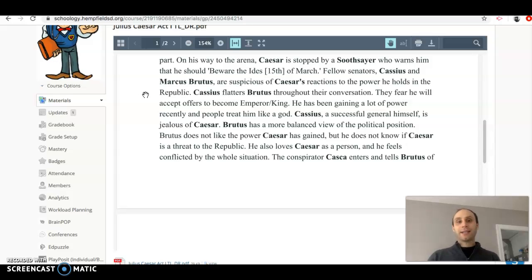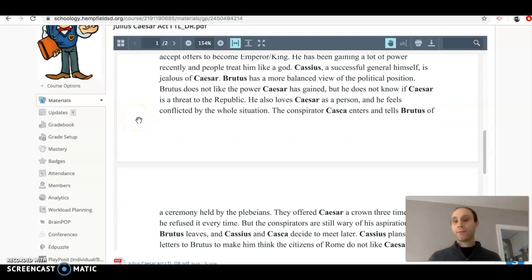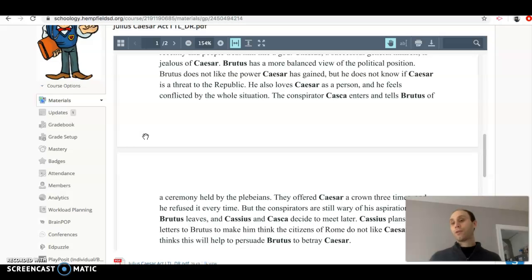Fellow senators Cassius and Marcus Brutus are suspicious of Caesar's reaction to the power he holds in the Republic. Cassius flatters Brutus throughout the conversation. They fear that Caesar is going to accept the offer to become emperor-king. He's been getting a lot of political power recently, and people treat him kind of like a god. Cassius, a successful general himself, is jealous of Caesar. Brutus has a more balanced view of the political position. Brutus does not like the power Caesar has gained, but he doesn't know Caesar is a threat to the Republic yet. He also loves Caesar as a person and feels conflicted by the whole situation.